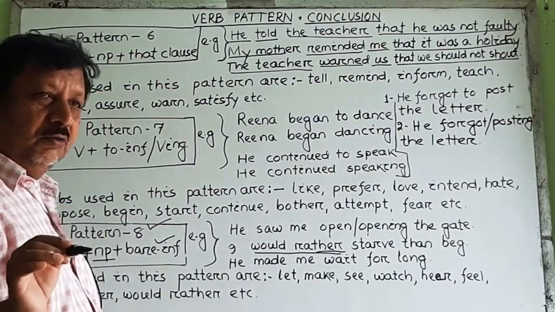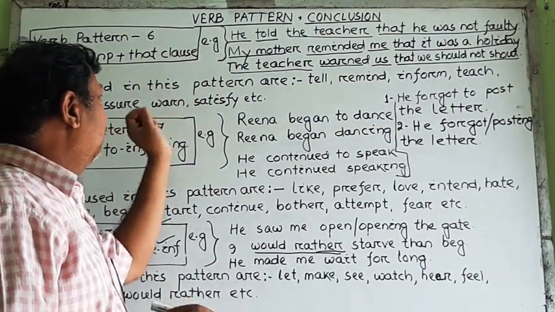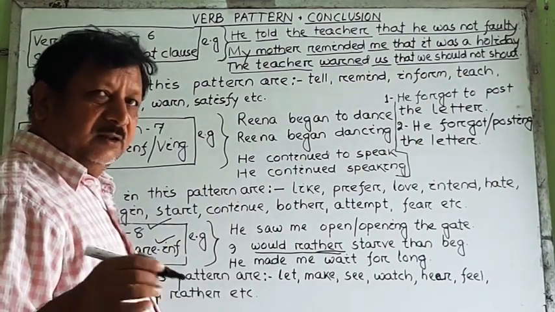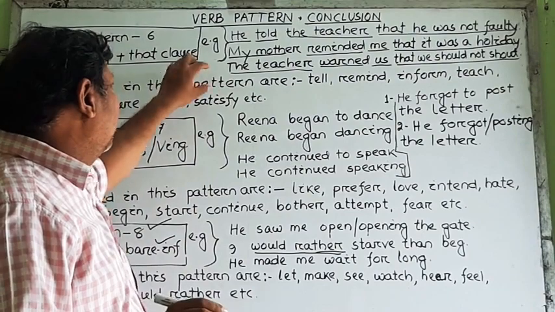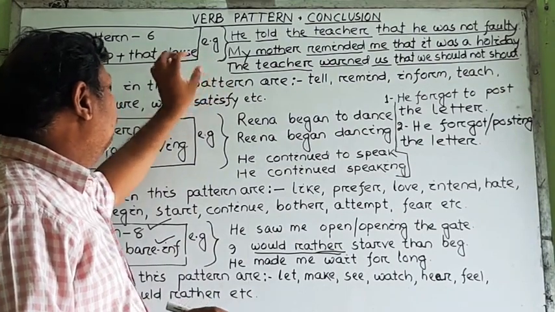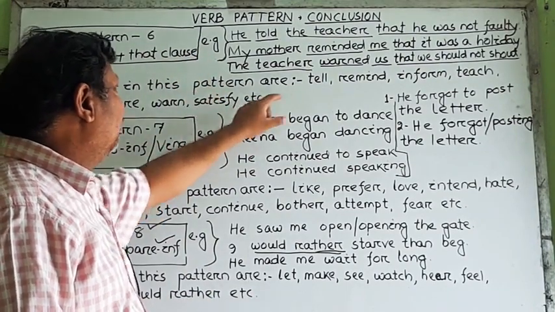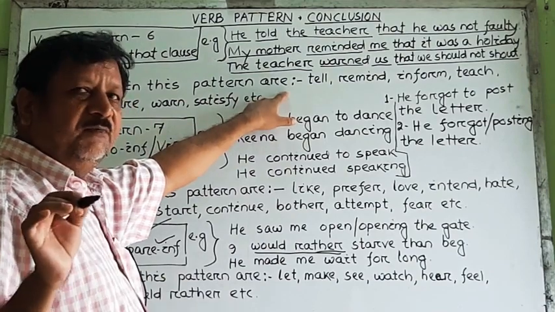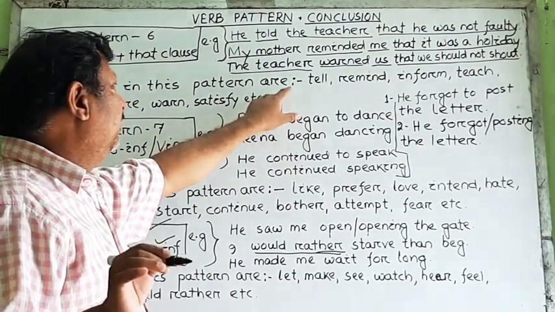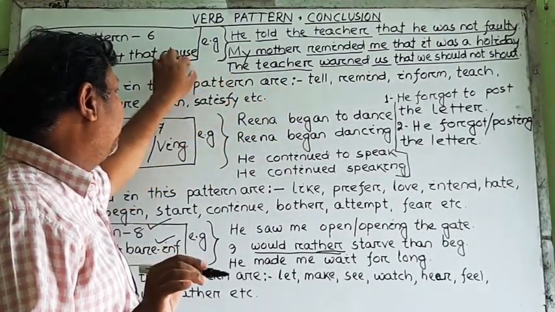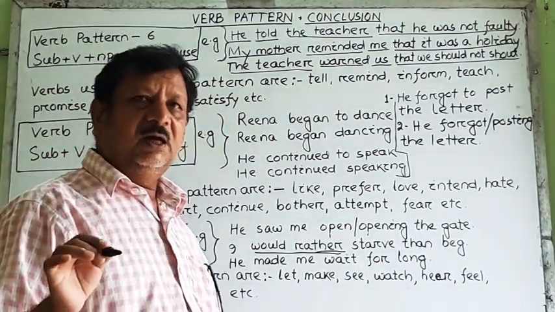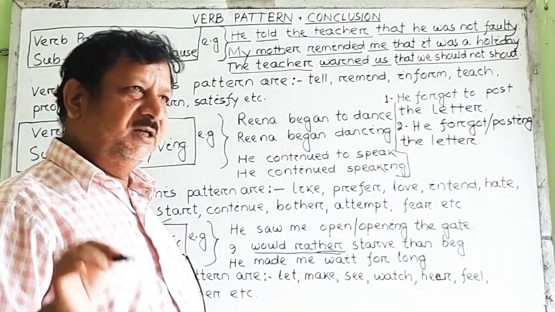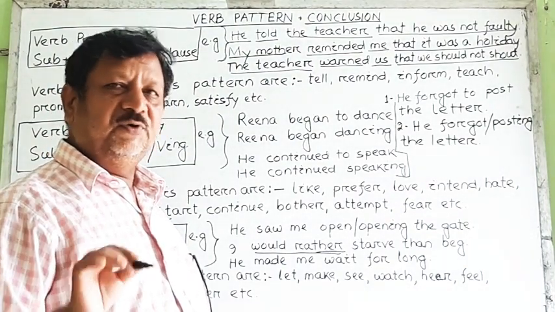So this is the concluding part of our verb pattern, and again like the previous class, as I have already advised, I advise you again to write a sentence using all those verbs with their own pattern each. Each verb should be used in this pattern so that it will help you in remembering the verbs as well as in writing the sentences correctly in future.